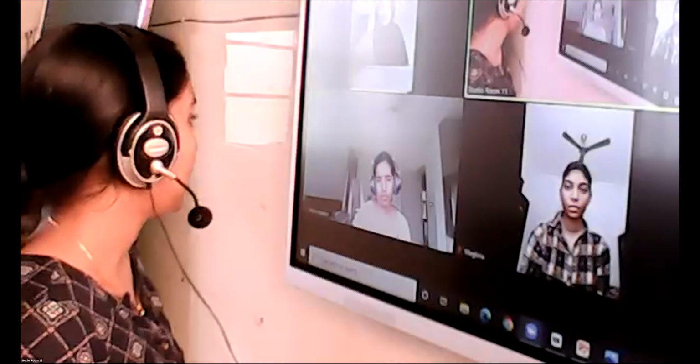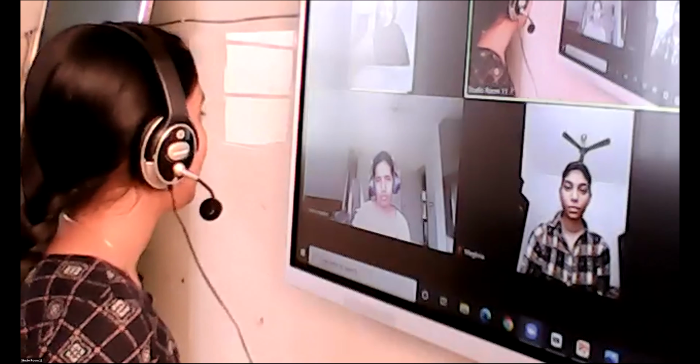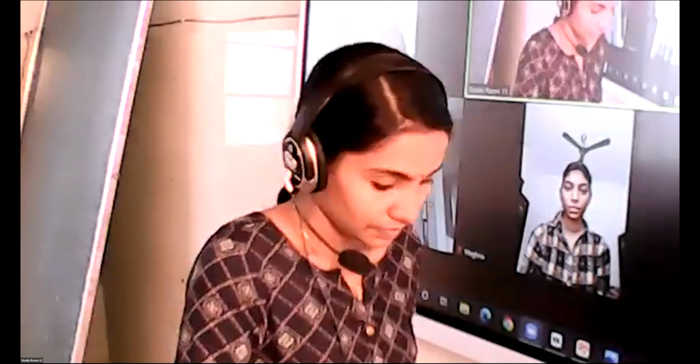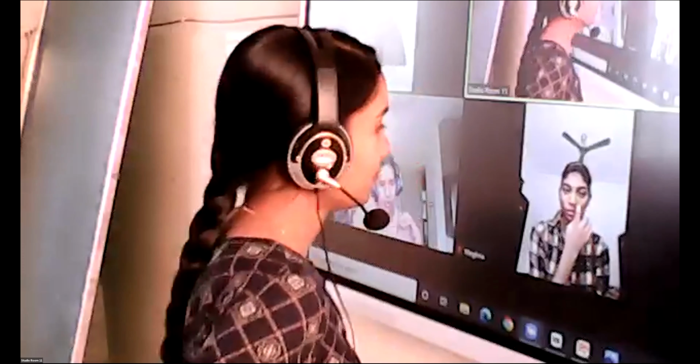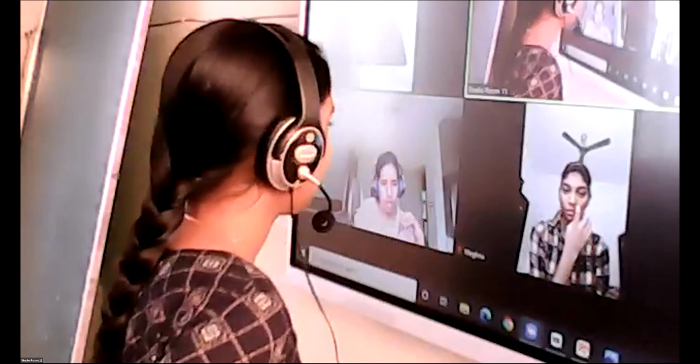Okay. Then, what about cognitive development, Reina? Understanding or gaining attention. Meghna, try to give a correct definition for cognitive development.